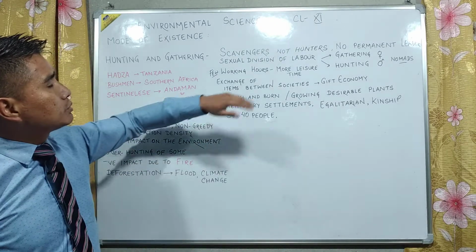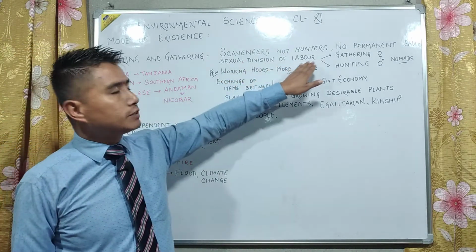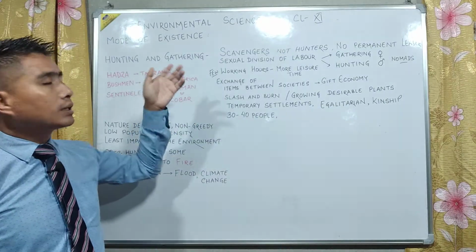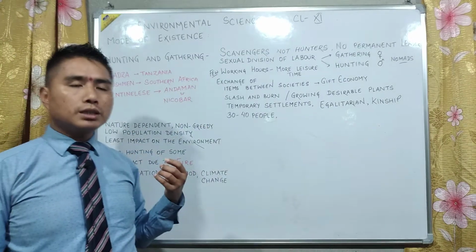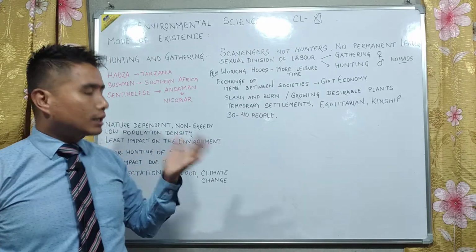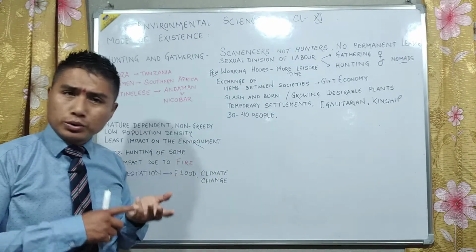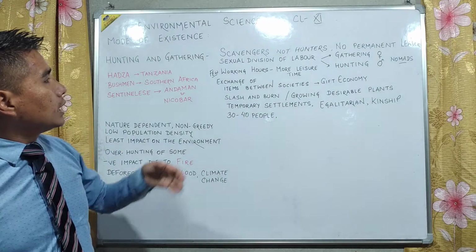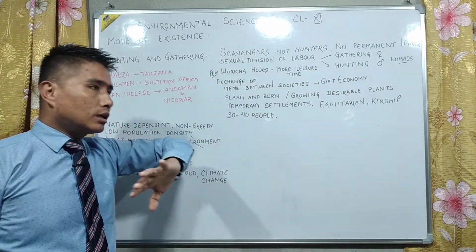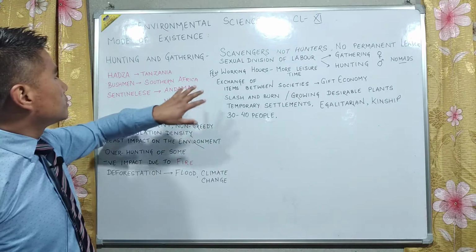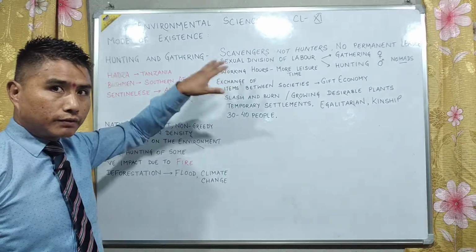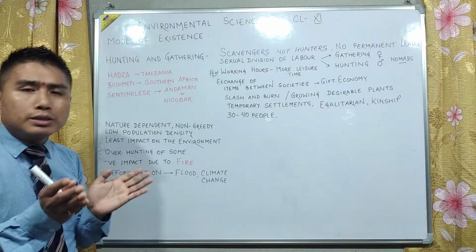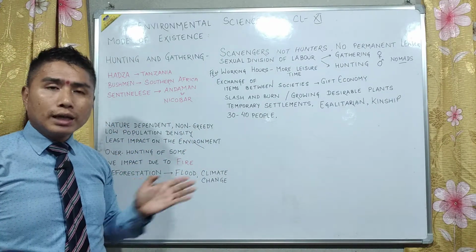And there is a sexual division of labor. The men do the hunting part, and the women do the gathering part, like gathering fruits, nuts, and flowers from the wood. Since they go for hunting or collecting food, only a few hours of a day are used for that work.